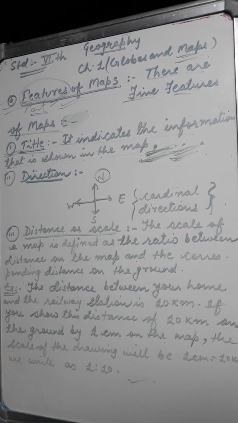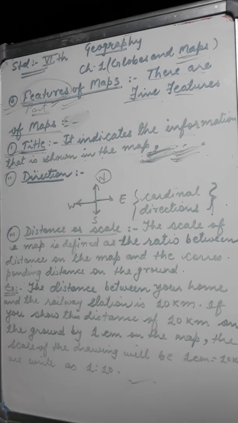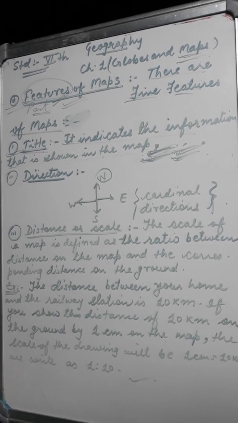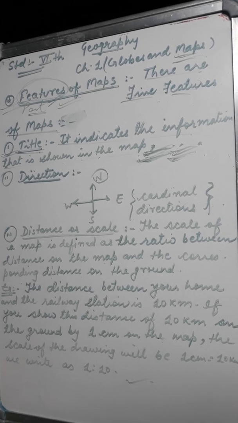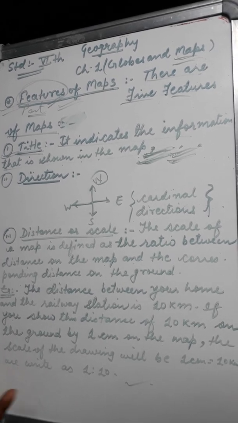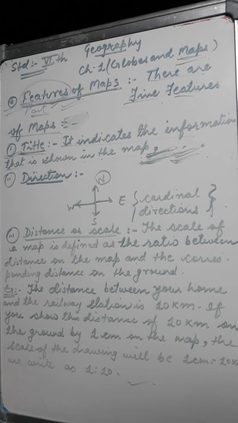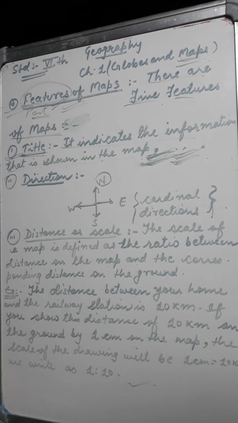In a topographic map, we get detailed information about local landforms like streets, roads, railway tracks, buildings, etc.